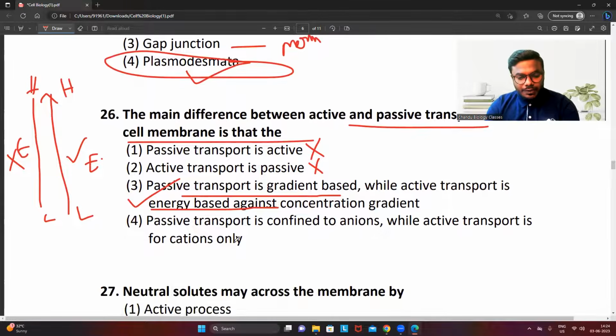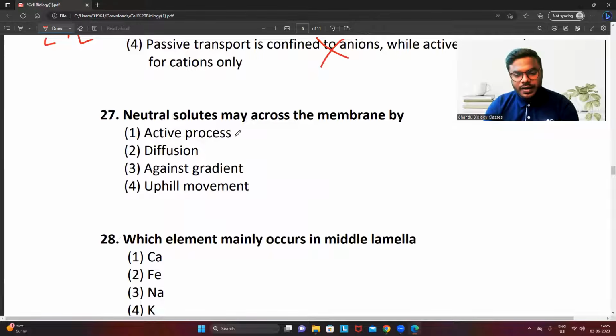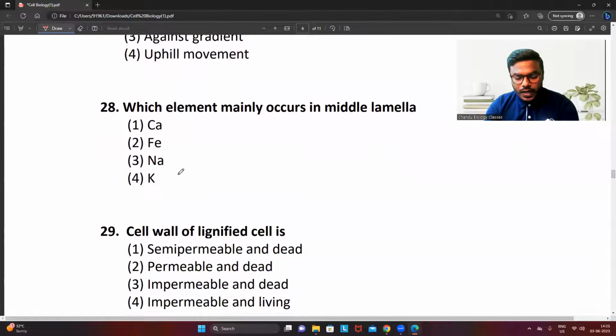Option 4, passive transport is confined to anions. No, it's not like that. Passive transport can be involved in the movement of any kind of ion or any kind of molecule without using energy, along the concentration gradient. Question number 27. Neutral solutes once again may cross the membrane. Neutral solutes can cross the membrane directly by simple diffusion. Simple question. Along the concentration gradient, not against the concentration gradient. They are all very basic questions. In the next classes, we will see the advanced level and tough questions.